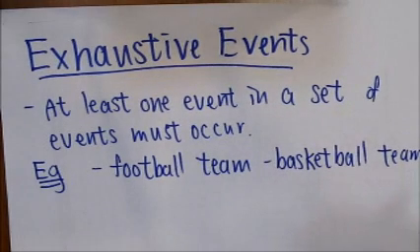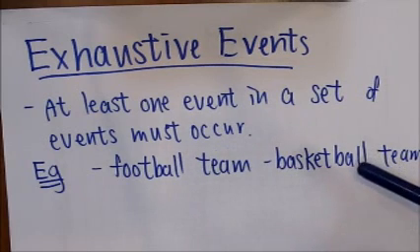A student in the school must have joined either the football team or the basketball team or both.